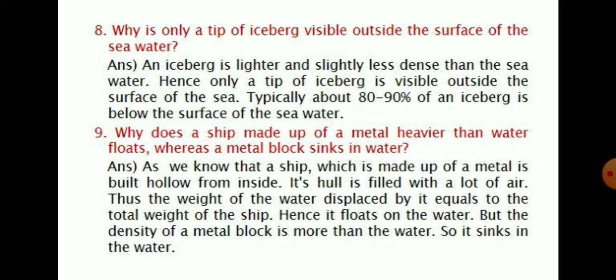Its hull is filled with a lot of air. For that reason, the weight of the water displaced by it equals the total weight of the ship. And I have told you that the weight of water displaced by the object will be equal to our upthrust. For that reason, it floats on the water.